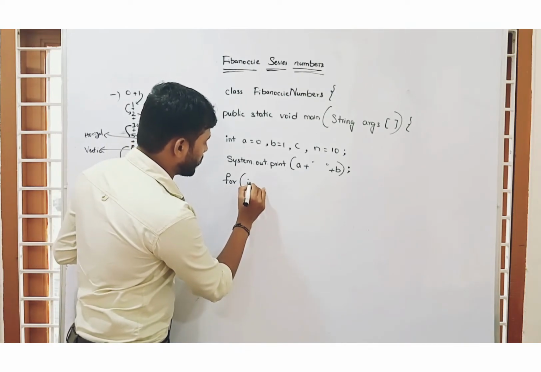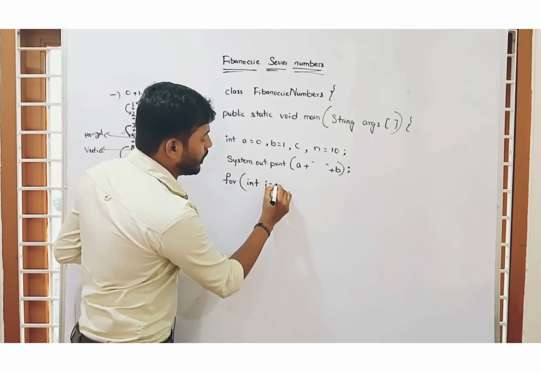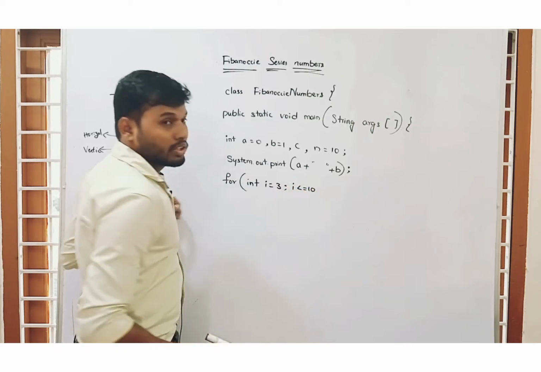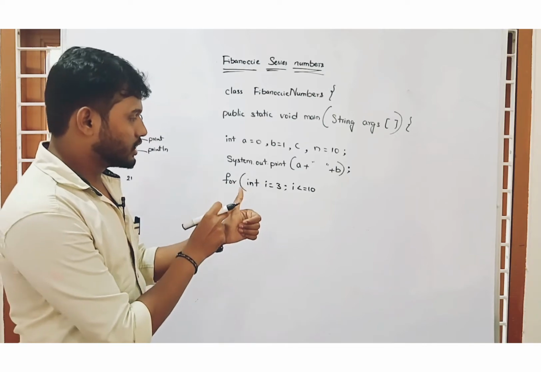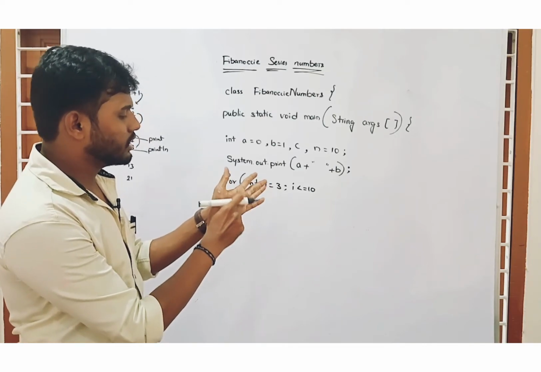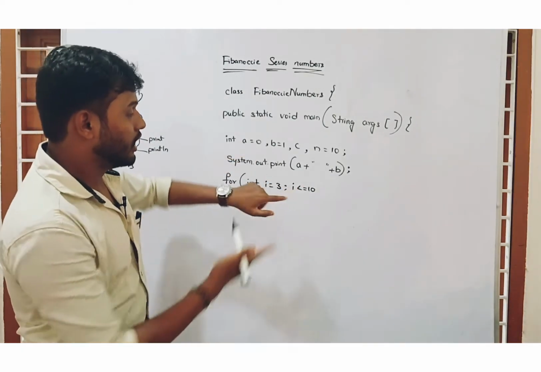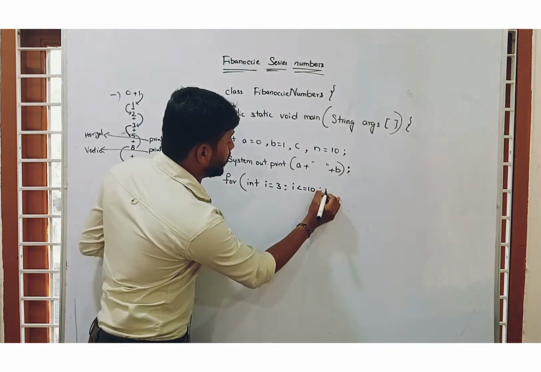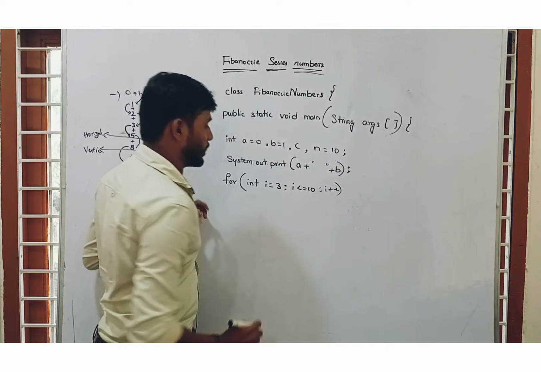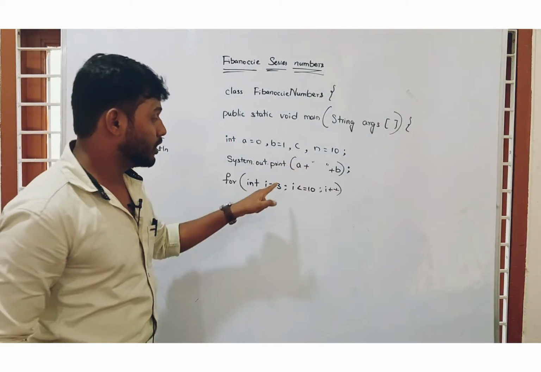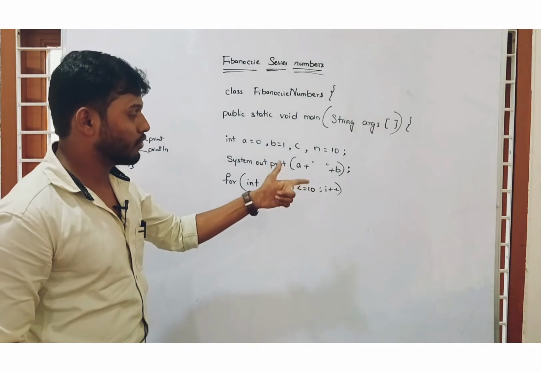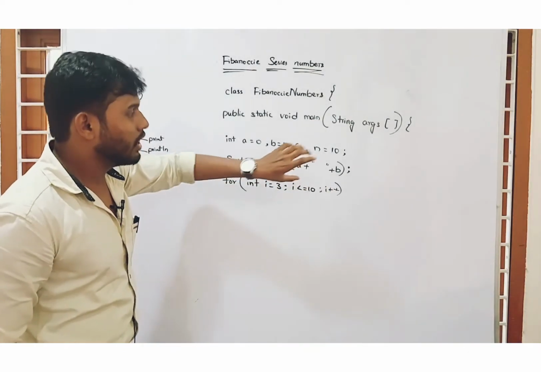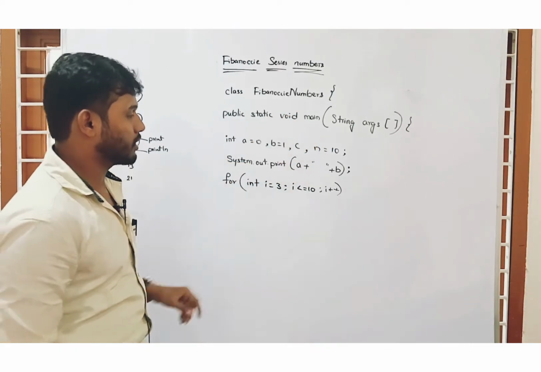Now int i equal to 3, i less than or equal to 10. So this loop will execute for 3, 4, 5, 6, 7, 8, 9, 10. This loop will be executed 8 times, with i plus plus. It will be executed 8 times. Why? Because we have already printed 2 numbers.